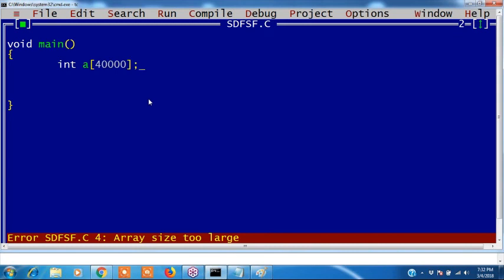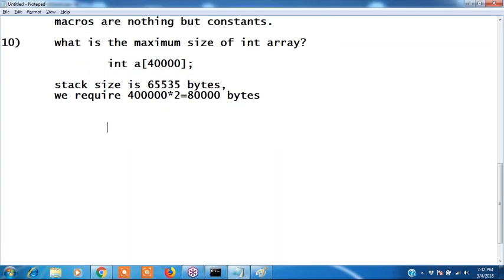What is the maximum size of an integer array? This is the size, right? How many bytes are there? 65,535 divided by 2 is the maximum size of an integer array. Are you following? Why? Because an integer takes 2 bytes.